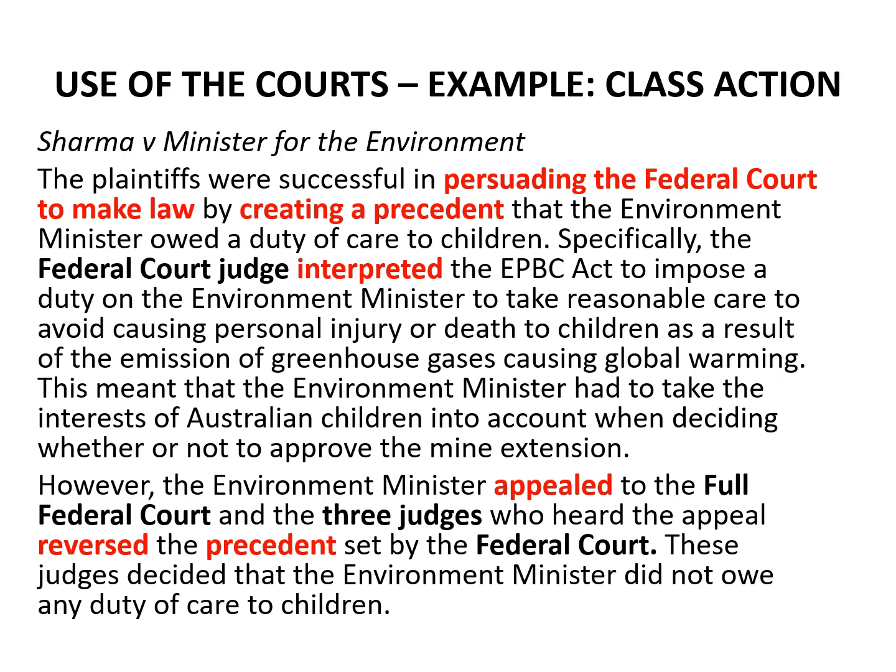These judges decided that the Environment Minister did not owe any duty of care to children, and therefore the Environment Minister could approve the extension of the Whitehaven Vickery coal mine without taking into account the interests of Australian children, and in particular without taking into account the effects of climate change on Australian children. The Environment Minister then approved the extension of the coal mine.